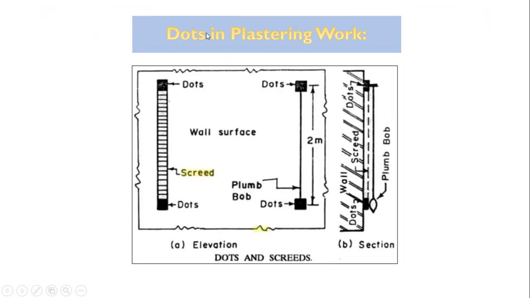Let us take this as a wall surface. On this wall surface, these dots are formed 2 meter apart, having size 150 mm by 150 mm, and then the area between these two dots is plastered. It is called screed work, base work. It serves as a gauge. So this is the groundwork.